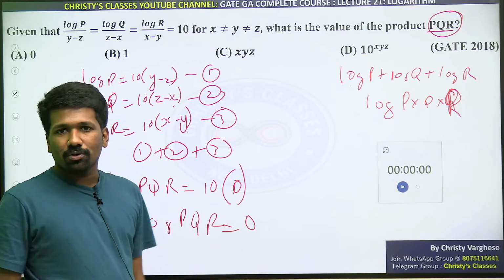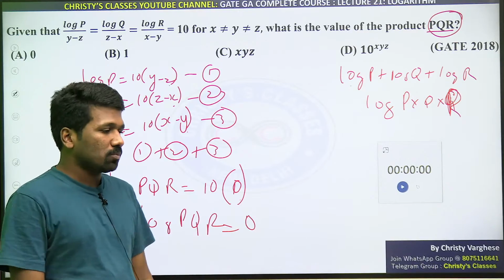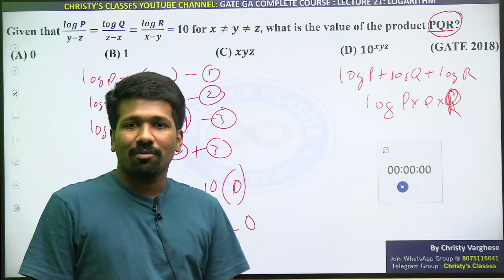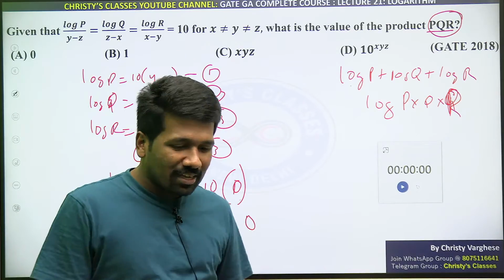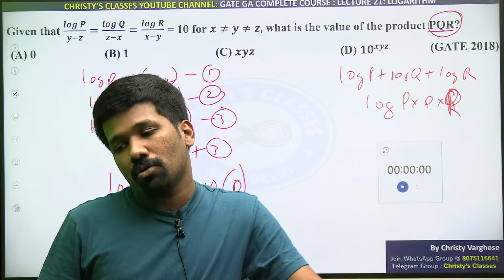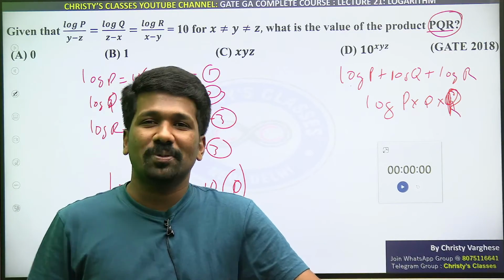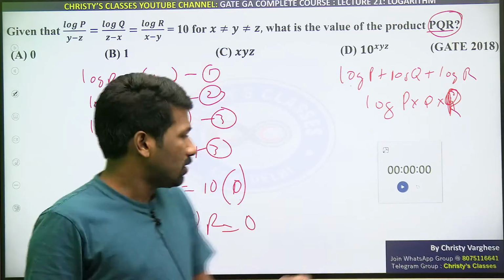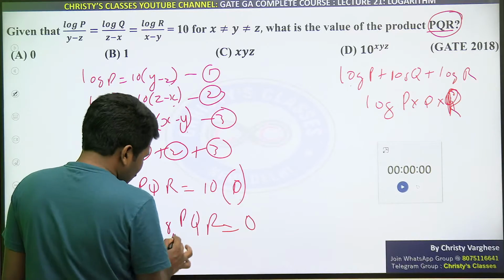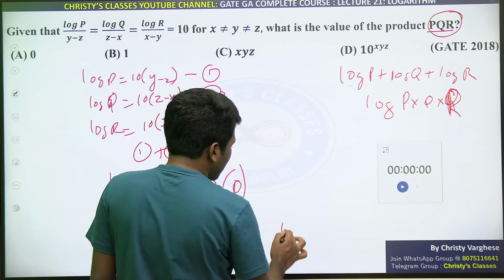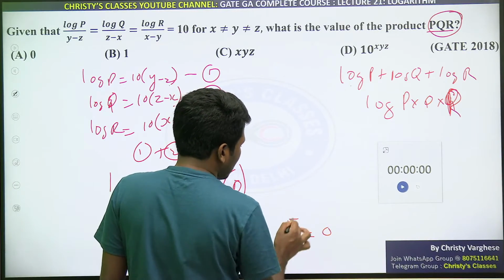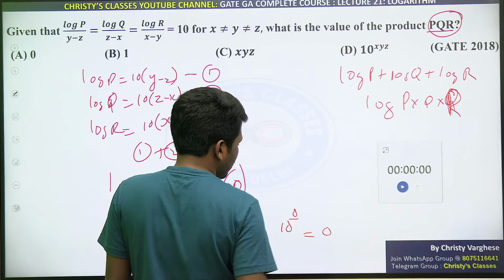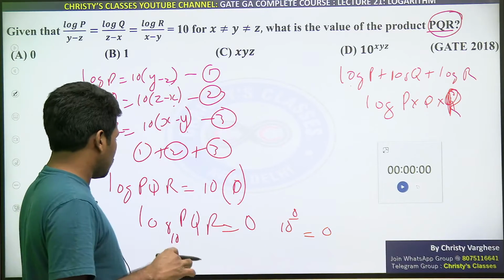Logarithm of something is 0. We have discussed this a lot of times. Logarithm of what is 0? Logarithm of 1 is 0. Again, I agree that some of you in between will have confusion: logarithm of 1 is 1, or logarithm of 1 is 0. What confusion there is, I told you, convert it into exponent. Base we do not know now, so we can consider base 10. 10 to the power of what is 0? 10 to the 0th power.